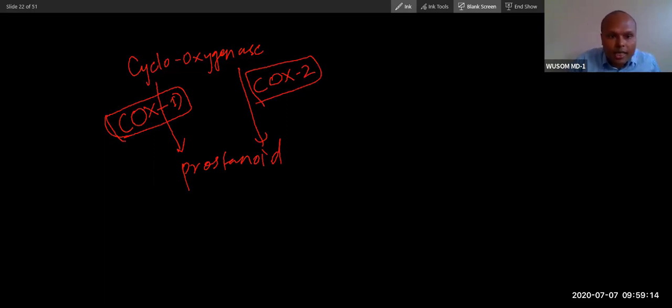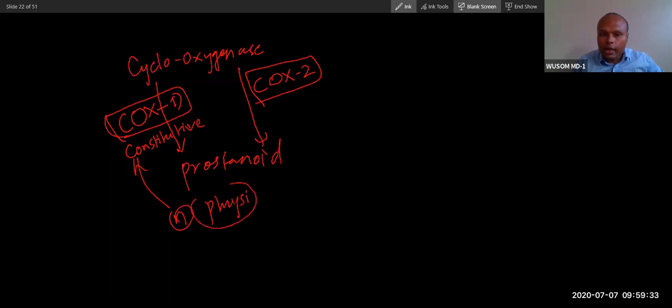This COX-1 is called constitutive enzyme. What does constitutive mean? Housekeeping. This is for maintenance, involved in normal physiological activity. COX-1 is involved in normal physiological activity.